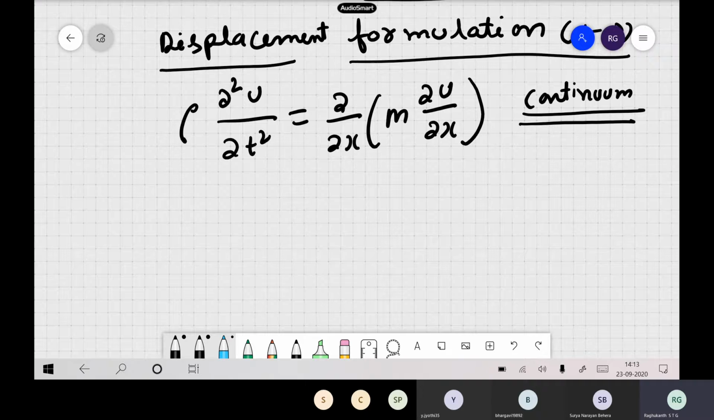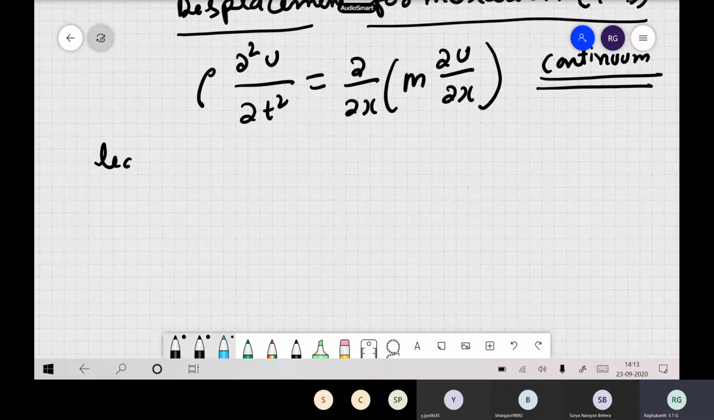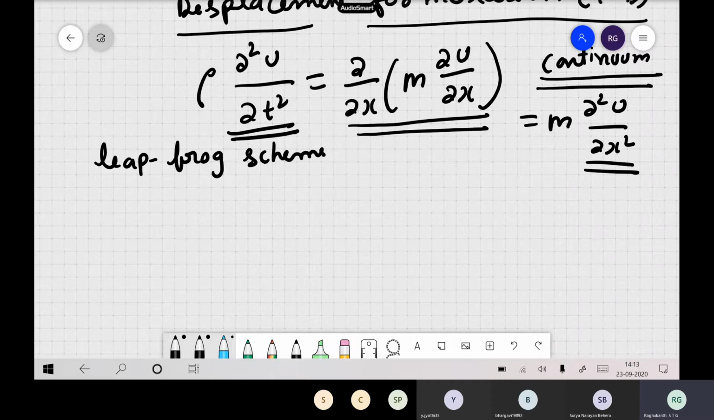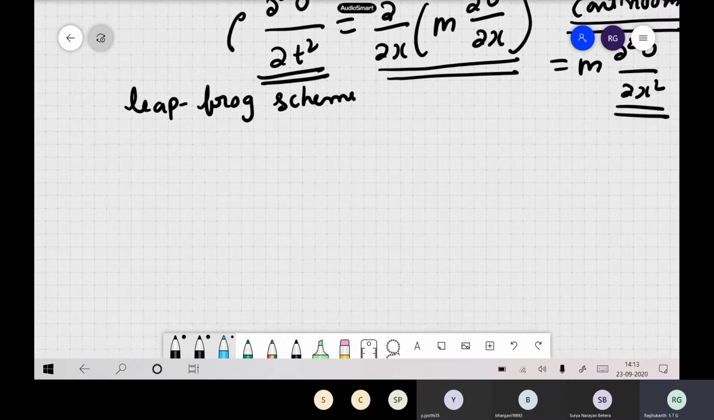Now if we represent a leapfrog scheme, what do you mean by leapfrog scheme? Just now we told, right? So what do you have to do? You are having two derivatives. If m is constant, you can write this as dou square u by dou x square. Both of them are second derivatives, in time and in space. So if you take a leapfrog scheme, how do you represent these two derivatives? Forward or backward or central? Central difference. Time also central, space also central.